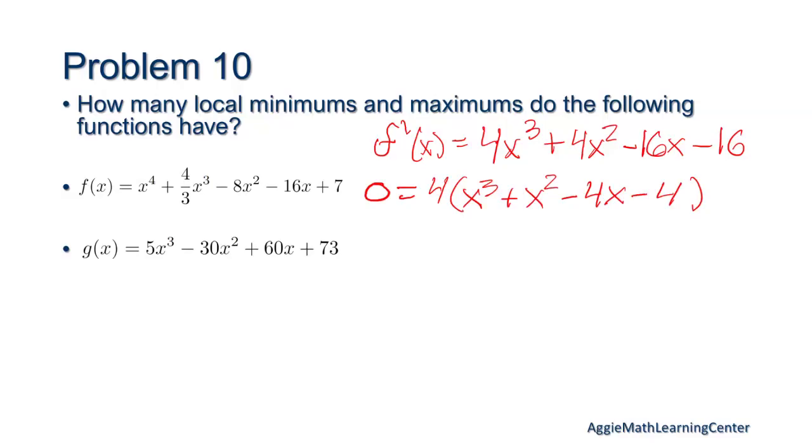If we remember how to factor one with 4 things, I usually like to split it into 2 and 2. And then this 4, we can just do 0 divided by 4 and get rid of it. So we have these first two, I can pull out an x squared and get x plus 1. Minus, here I can pull out a minus 4, then get x plus 1.